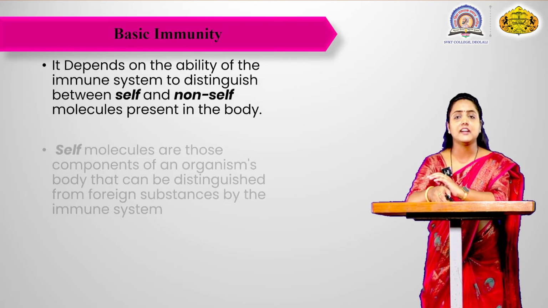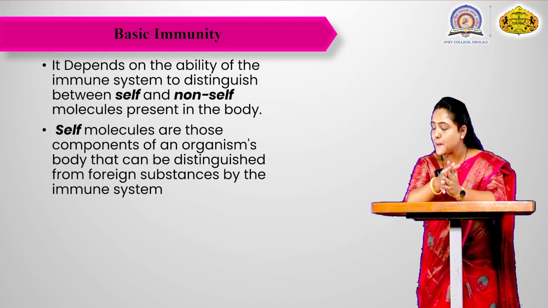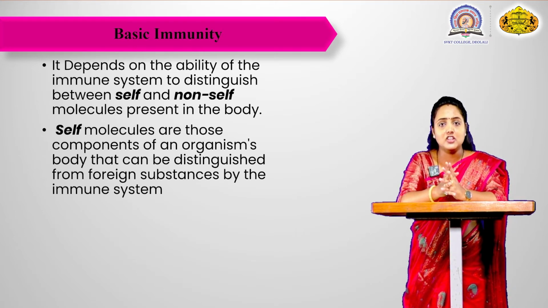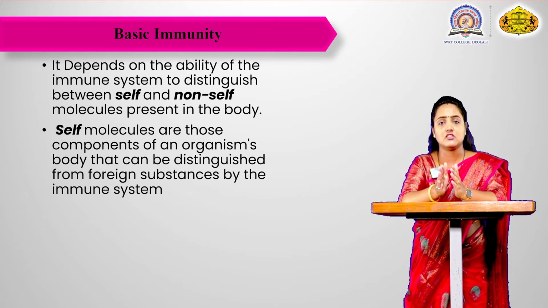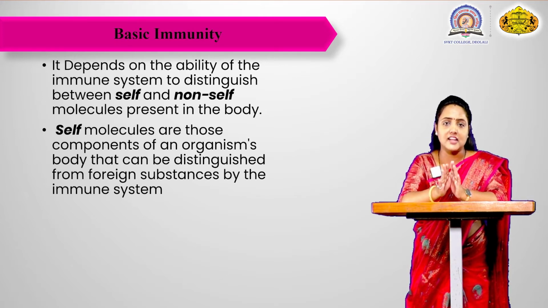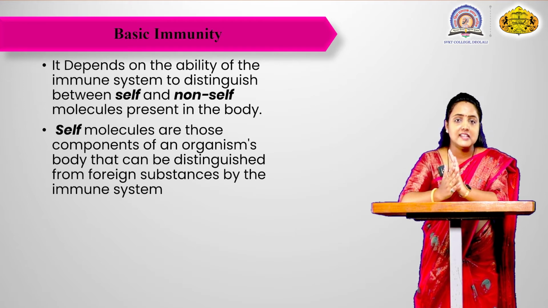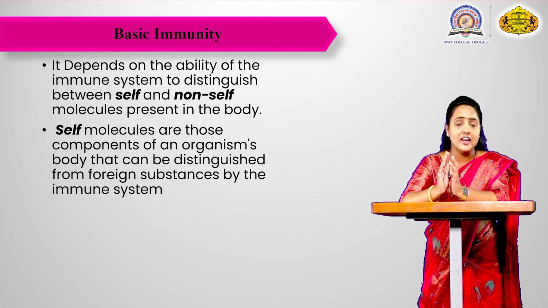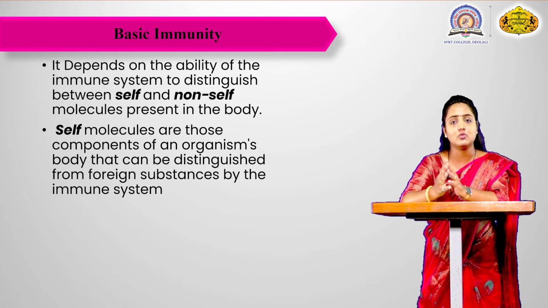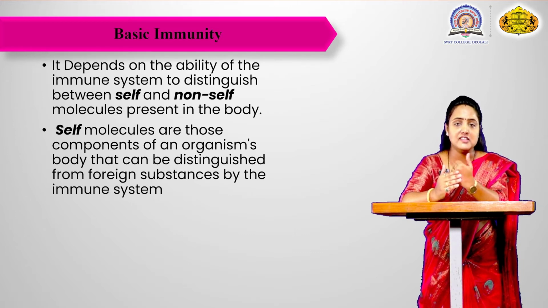Now the basic term, immunity. It depends on the ability of the immune system to distinguish between self and non-self components of the body. What is self and what is non-self? Self components are those present inside the body itself, and non-self are those foreign to the body. Self components are known to the body, and the body has no defense mechanism against them.